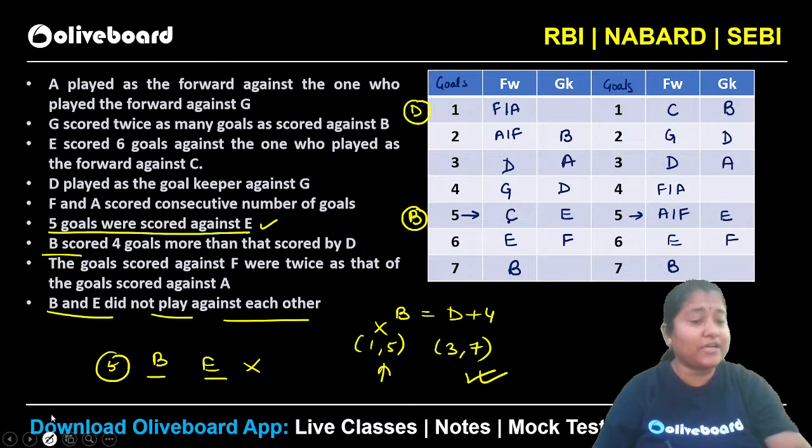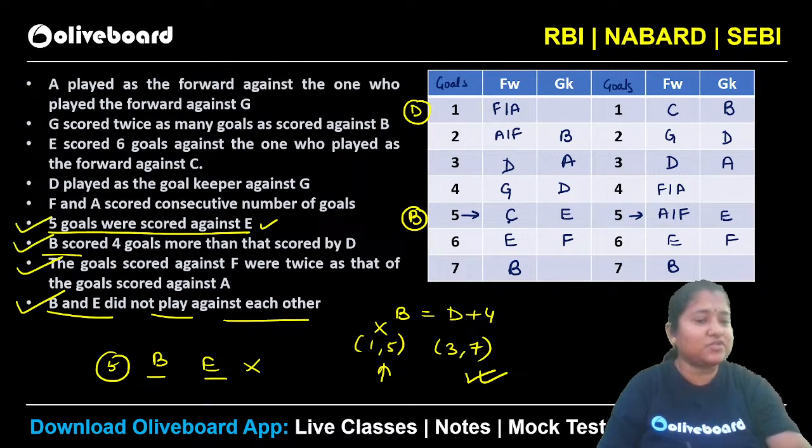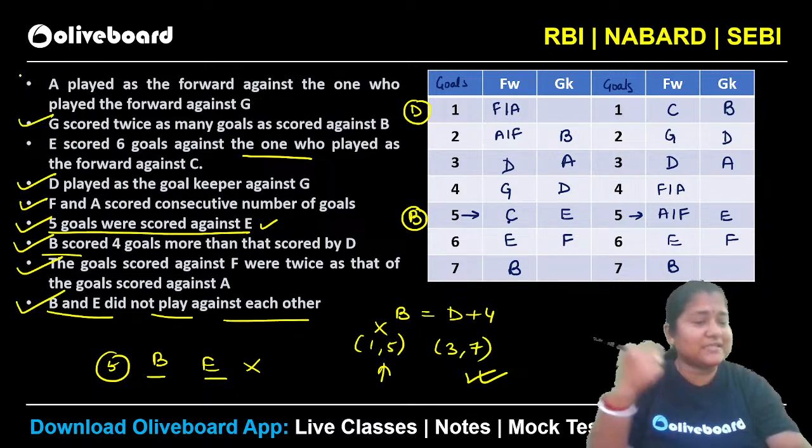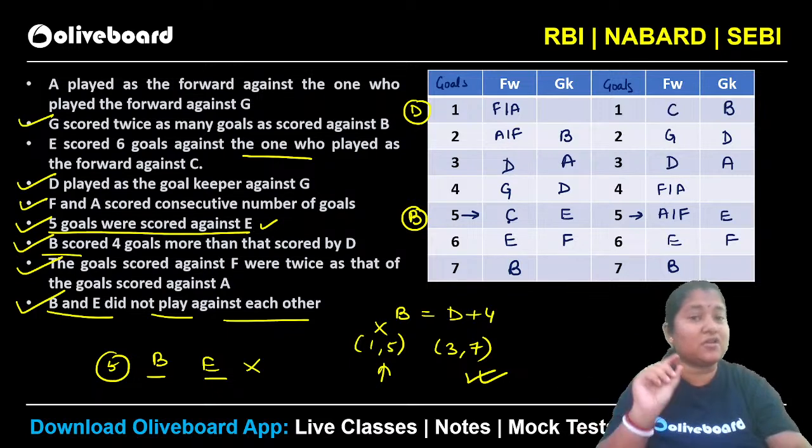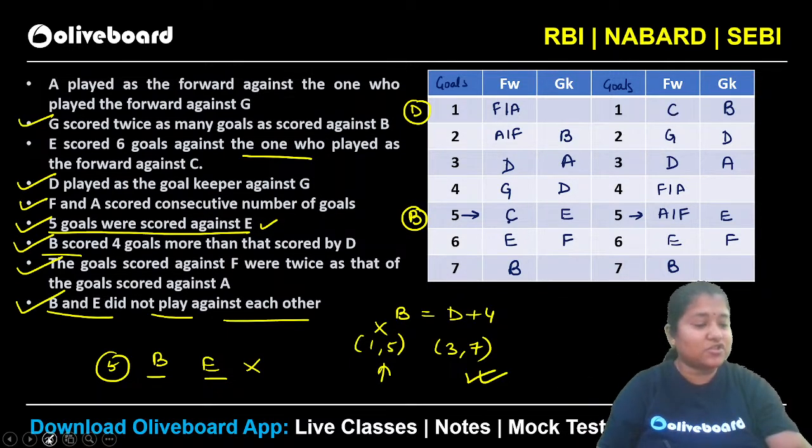So what are the points which we have used? You can see this is completely used, this is completely used, this is completely used. This is also done. E scored 6 more than against this. You can see this half is remaining. This is done here and A is remaining, right? The first one. So you can see the only hints which are remaining, not used completely, are the first and third. Okay? So now let's check this. Let's see what has to be done here.